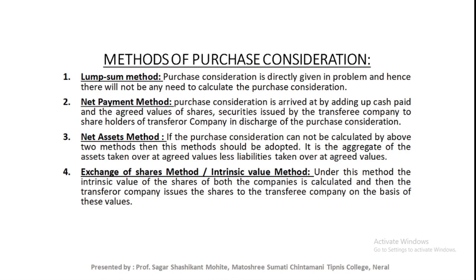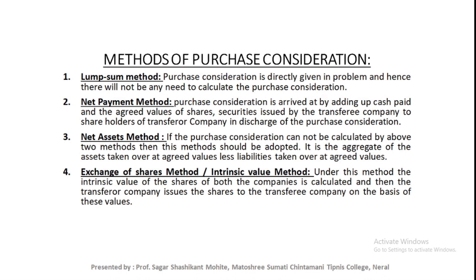Okay, like in the problem we are given this type of information: the purchase consideration is to be satisfied to the extent of rupees 40,000 by payment in cash, so that the preference shareholders may be paid in cash, and the balance is payable in equity shares of rupees 10 each.